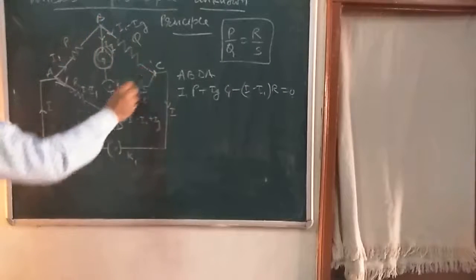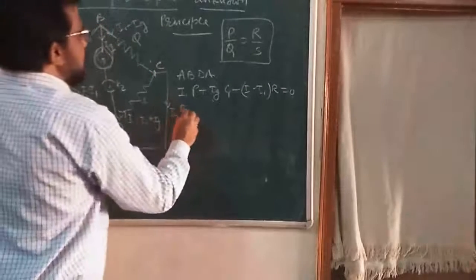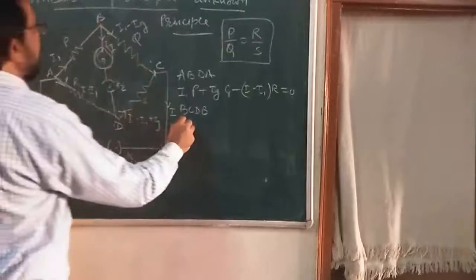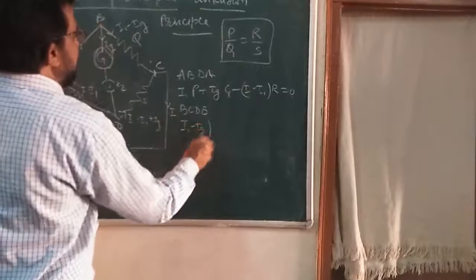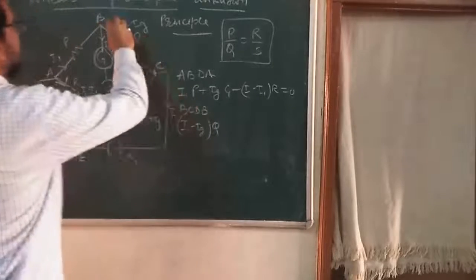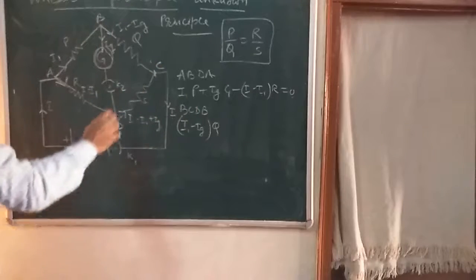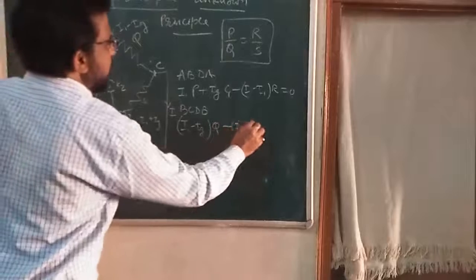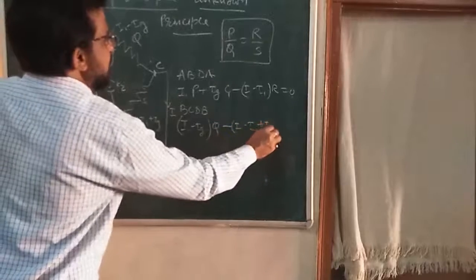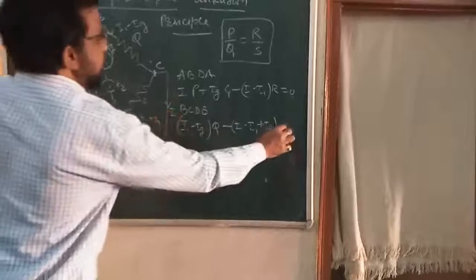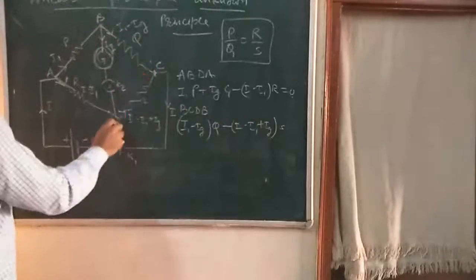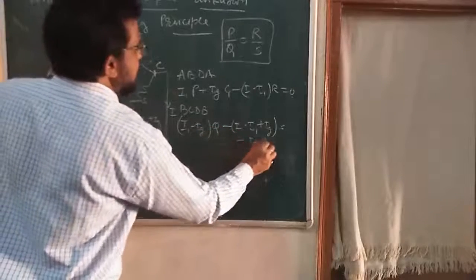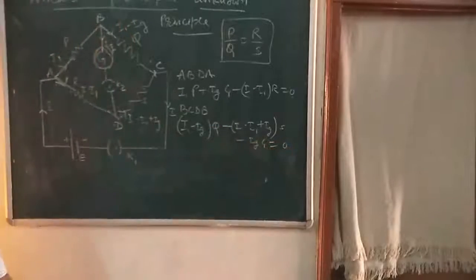Similarly for the loop B, C, D, B, write down the equation: I1 minus Ig into Q, along B, C, D, B. Our loop gives minus I minus I1 plus Ig into S. Then again the current is in the reverse direction, so minus Ig into G, that is equal to 0.